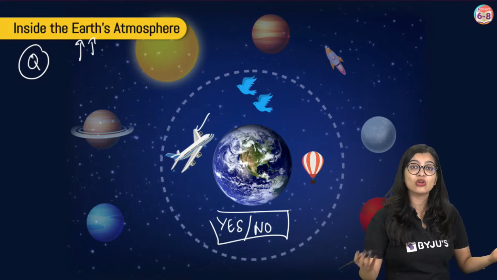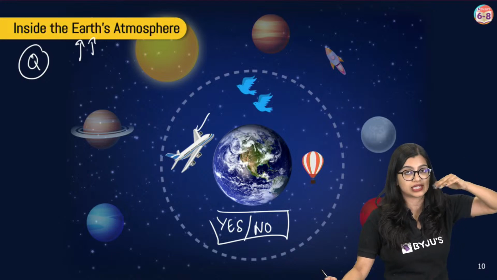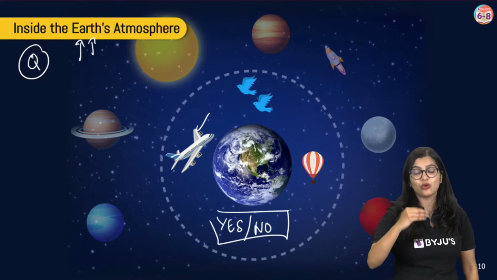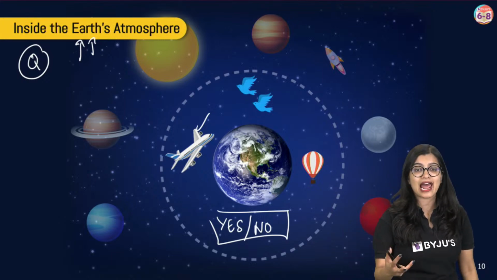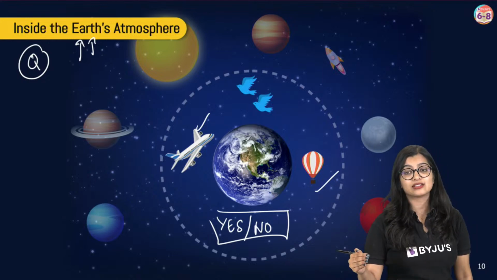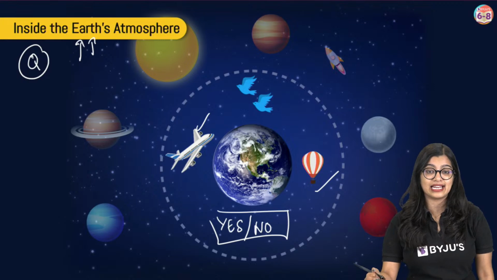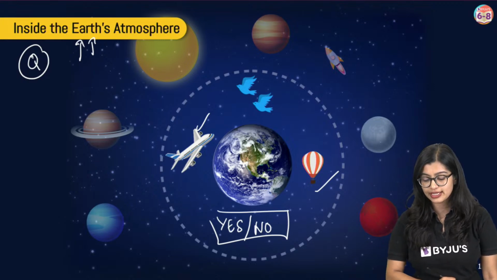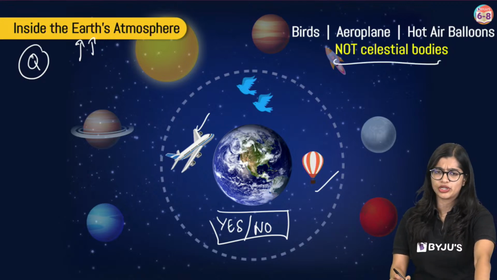Similarly, an aeroplane, who will travel in it? You, me and all of us will travel. So an aeroplane can't be flying outside. Of course, we know that there are objects that can go outside the atmosphere, but an aeroplane as such flies within the atmosphere. Similarly, the same case goes for a hot air balloon. So can I call all of these celestial bodies? Absolutely not. So all these things that you see are not celestial bodies.